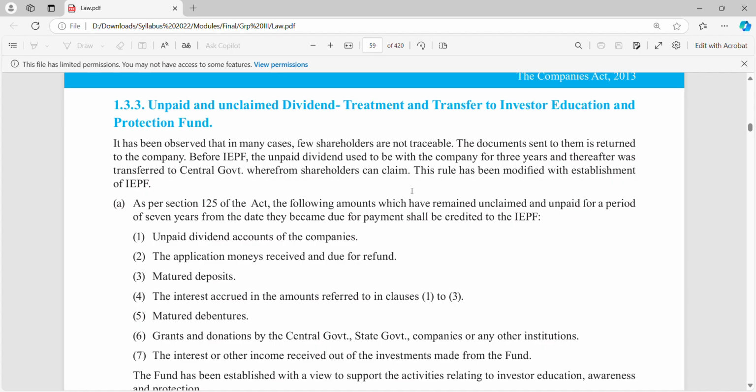But now, if there is any unpaid dividend, it needs to be transferred to the IEPF account.